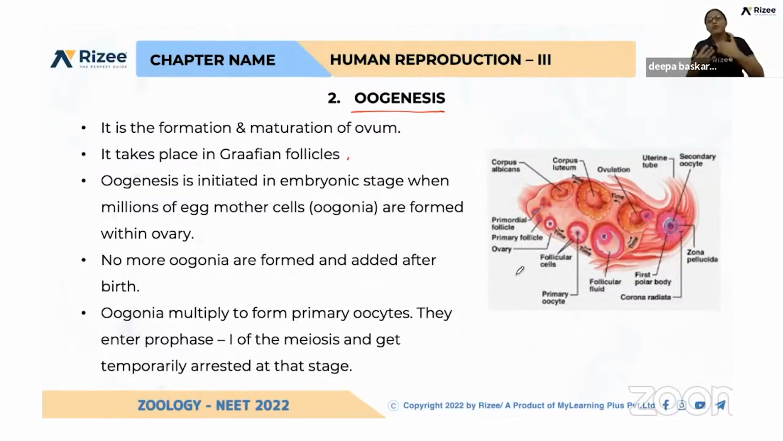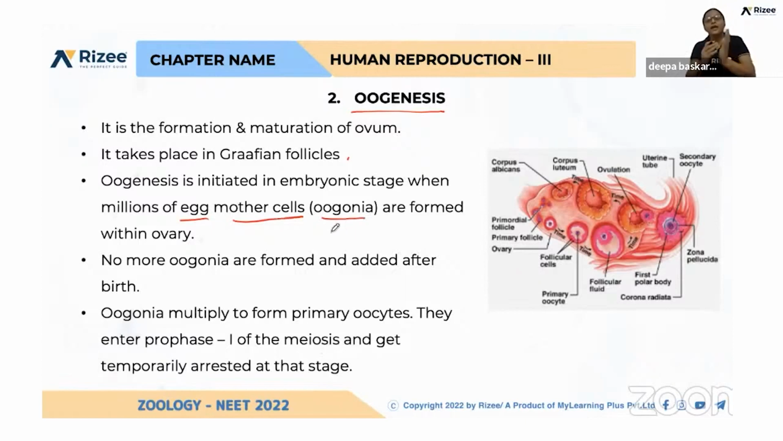If you just imagine, like I am carrying my fetus in my womb, during the formation of gonads itself, many oogonia will be formed in the embryonic stage itself. If I have given birth to a female child, after birth no more oogonia can be formed. Only during the embryonic stage so many oogonia are formed. Those are called egg mother cells or oogonia.